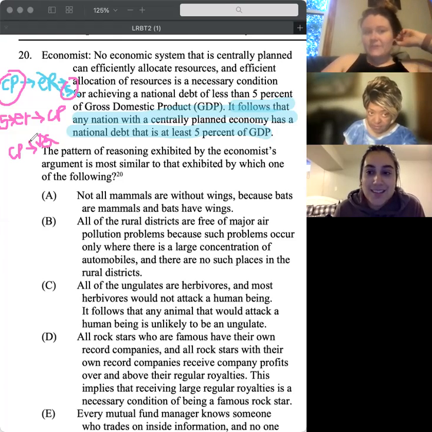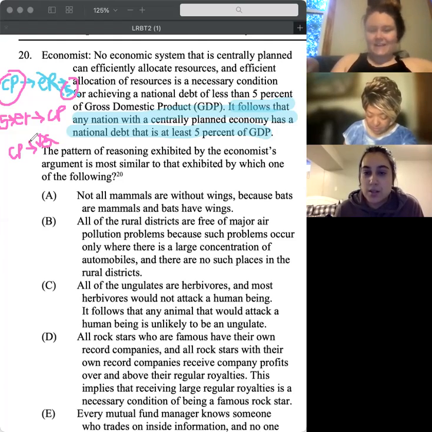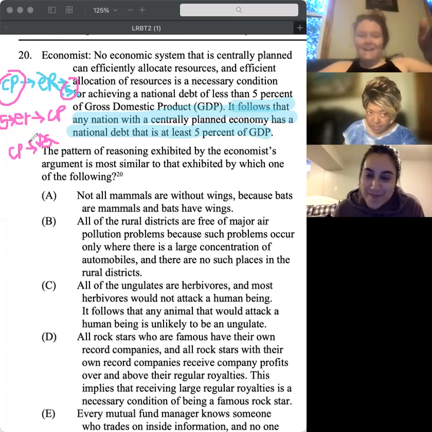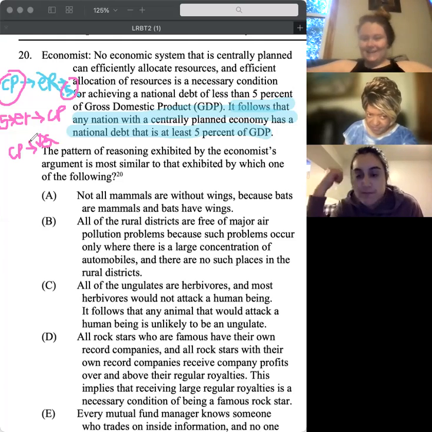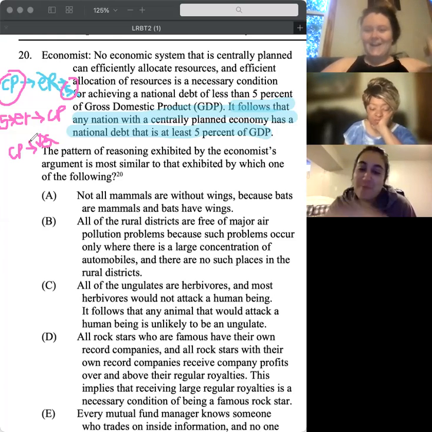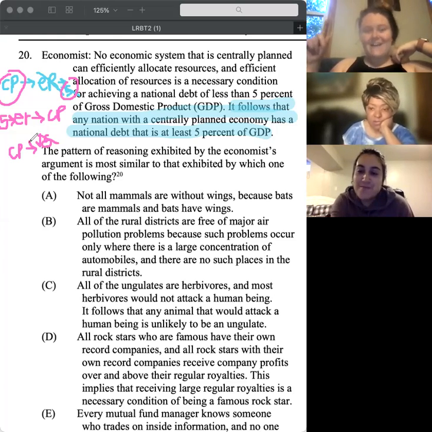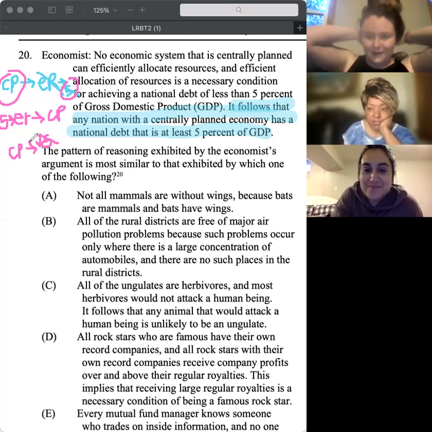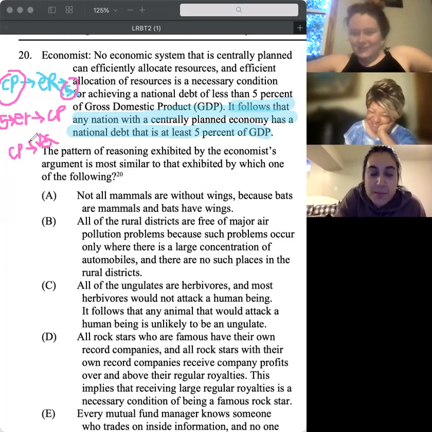Okay. So for this one, how I would word it is something like: we say that to have this thing, we have to have this necessary condition, but that necessary condition has a necessary condition. So therefore, A needs C or whatever. Does that make sense? Yeah. It helps with the diagram for sure. Okay, there we go. So now I want you all to come up with your argument based on that structure.